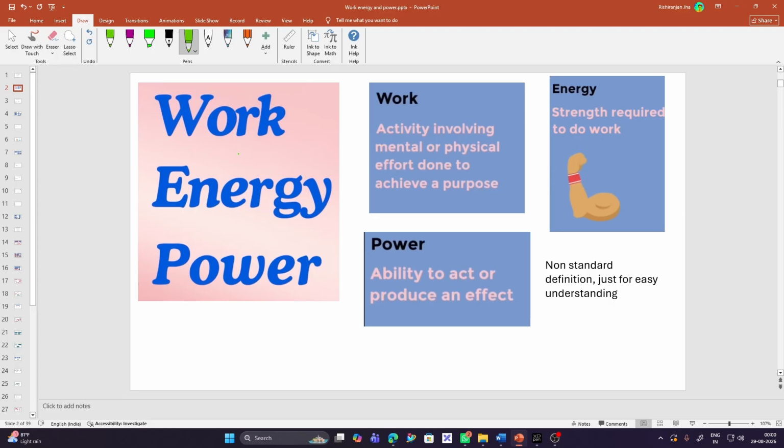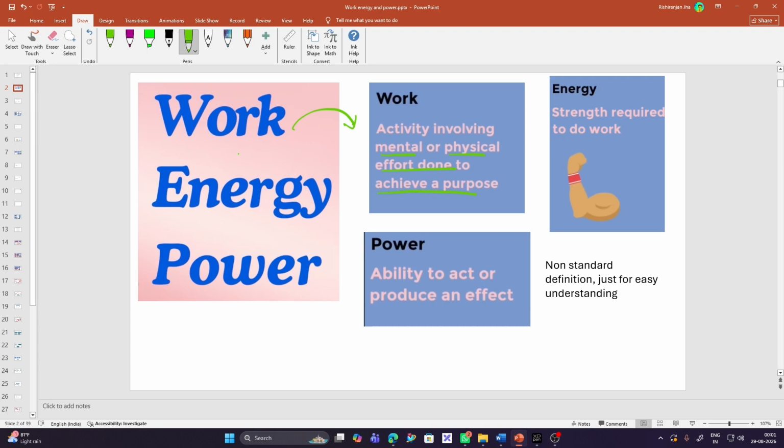So what is work, energy and power? First we will cover the concept of work. This is the basic layman definition of work. Don't take it as a standard definition. Work is something like actively involving in mental or physical effort done to achieve a purpose.